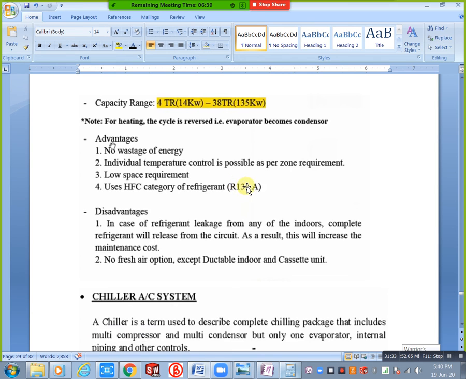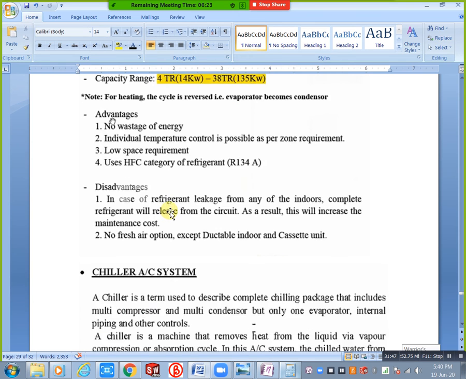Next, disadvantages in the VRF system or VRV system. What are the disadvantages? Just you can see here. In case of refrigerant leakage from any of the indoors, the complete system is affected. If there is a leakage at any one place, it automatically shuts down the entire system. That is the main disadvantage. In case of refrigerant leakage from any of the indoors, the complete refrigerant will release from the circuit. As a result, this will increase the maintenance cost.